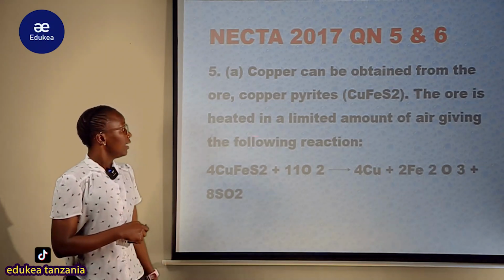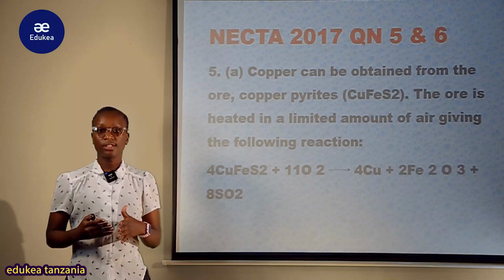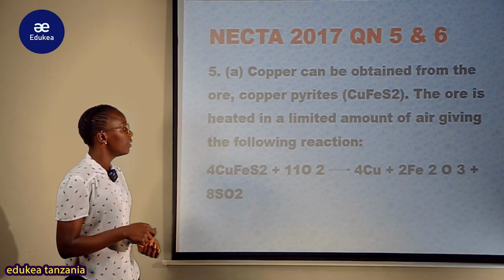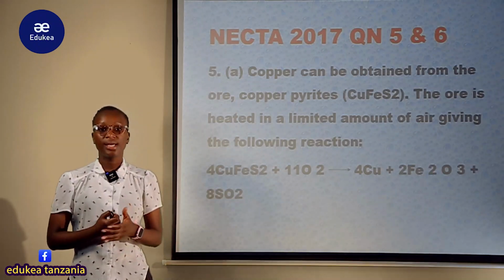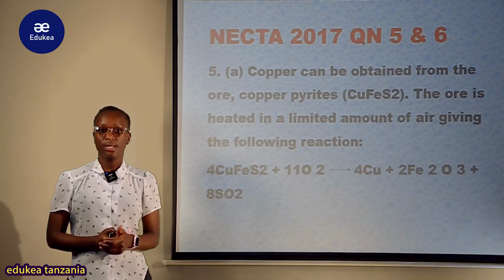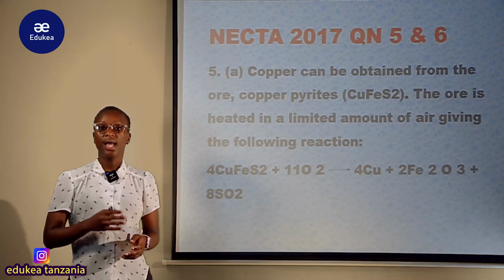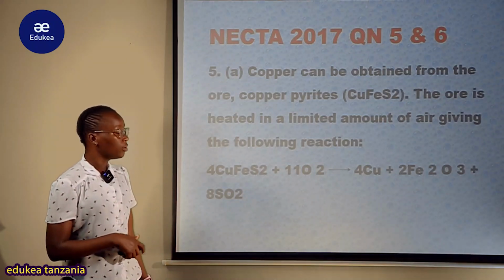Therefore this ore was exposed to a heat source, but in limited air. Now, the gas in air which supports combustion or heating is always oxygen. It means that the pyrites reacted with oxygen gas, but in a limited amount. After that it gives the following reaction.